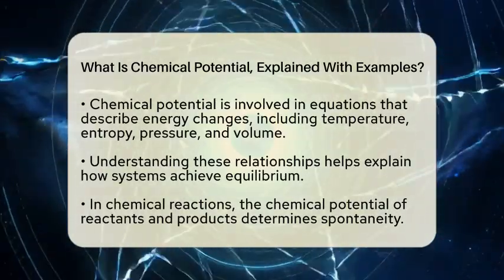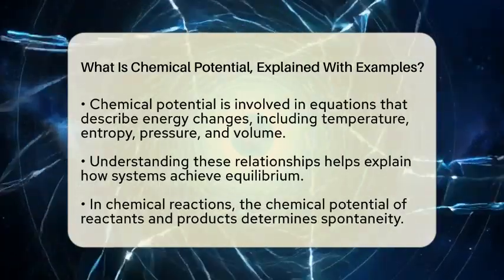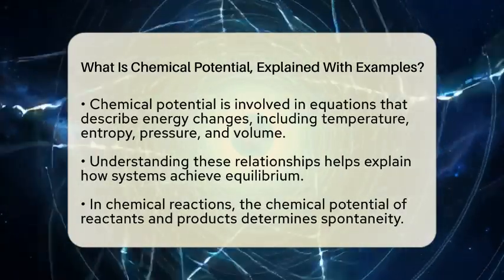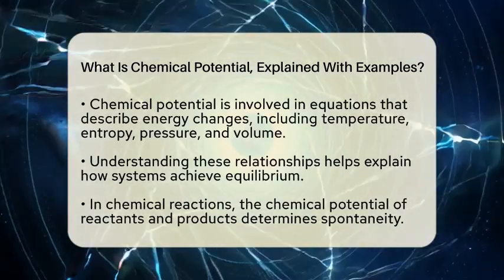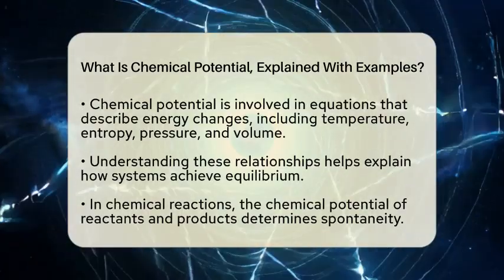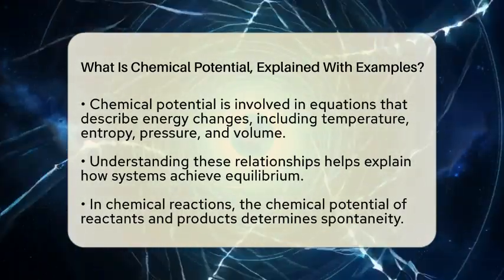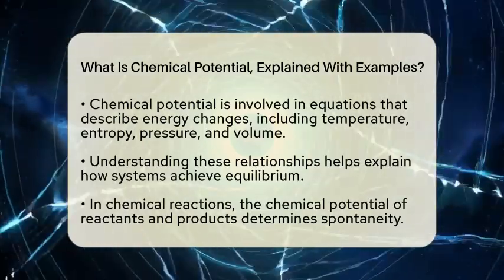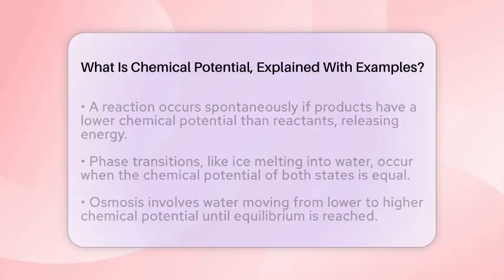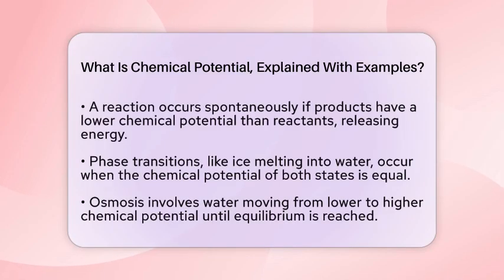In chemical reactions, the chemical potential of the reactants and products helps determine if a reaction will happen spontaneously. If the products have a lower chemical potential than the reactants, the reaction can occur naturally, releasing energy in the process. Another example is phase transitions, like when ice melts into water. At the melting point, the chemical potential of the ice and water is equal. This balance is what allows the transition to happen smoothly.